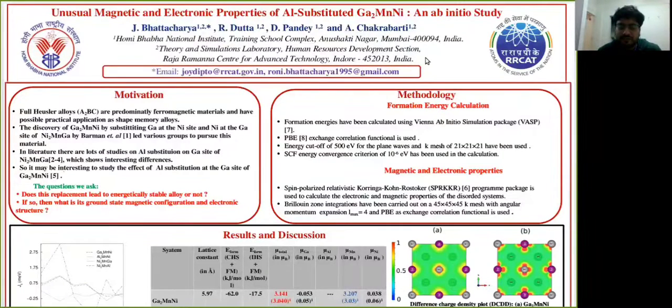So for this, we have taken a Ga2-xAlxMnNi kind of system, and the formation energies are calculated using the VASP ab initio simulation package, whereas the magnetic properties are calculated using the SPRKKR program. And in both cases, we have used the PBE exchange correlation functional.